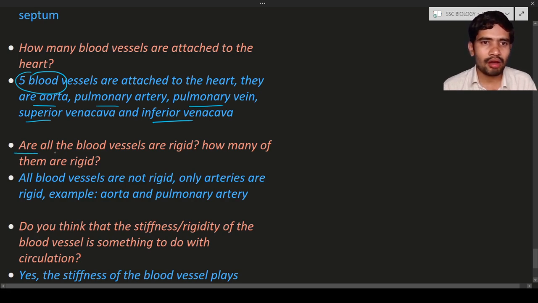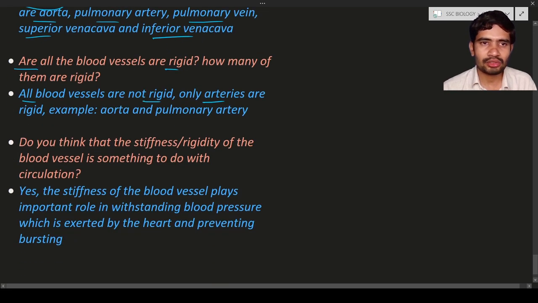Are all blood vessels rigid? How many of them are rigid? All blood vessels are not rigid, only arteries are rigid. Why? Because they have to exert some amount of pressure. There is a lot of pressure in the arteries, so they have rigid walls. Here you can see the aorta and also the pulmonary artery.